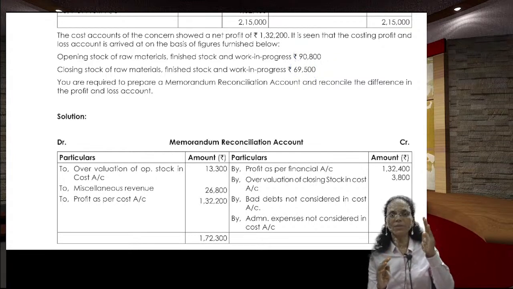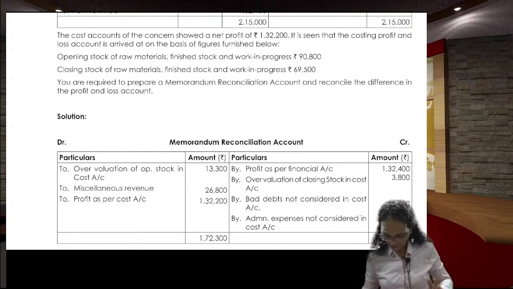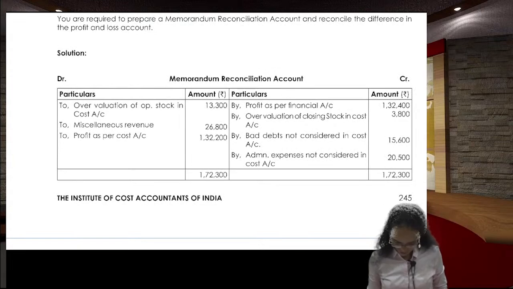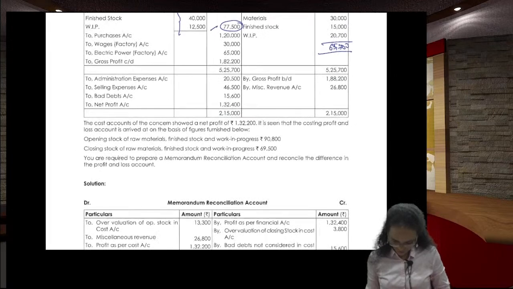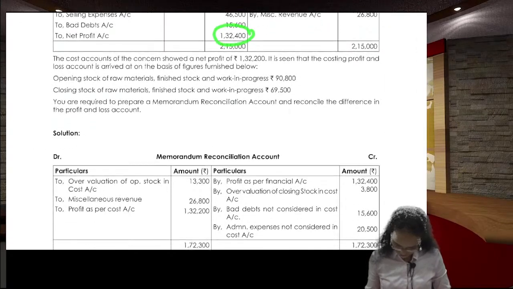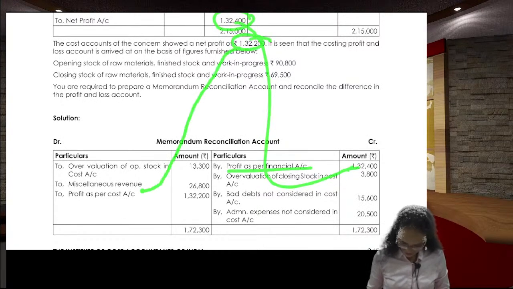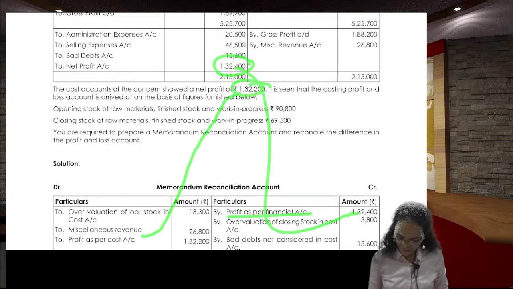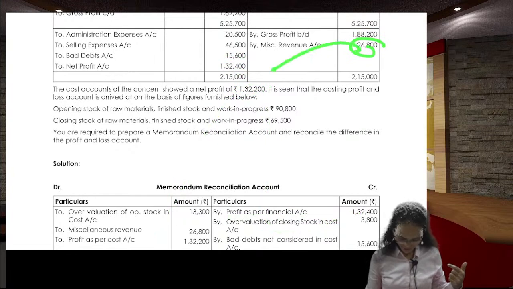In the financial one, the profit is on the left side, the debit balance. Sorry, in the left side, you take in the opposite side, in the credit one. So, financial profit here, 1,32,000. So, this one we have taken here, 1,32,000 financial profit. Cost profit this side. The miscellaneous profit we have shown in the financial one but not shown in the cost one. We are taking this side.